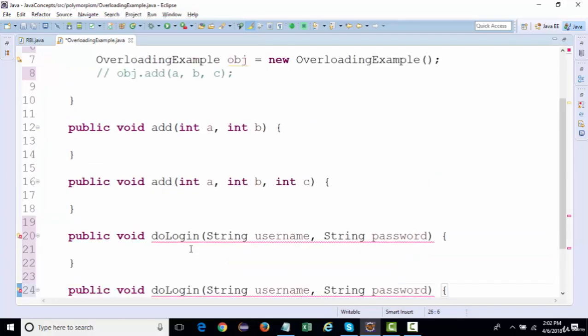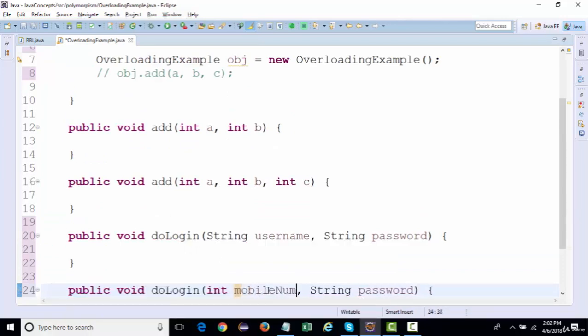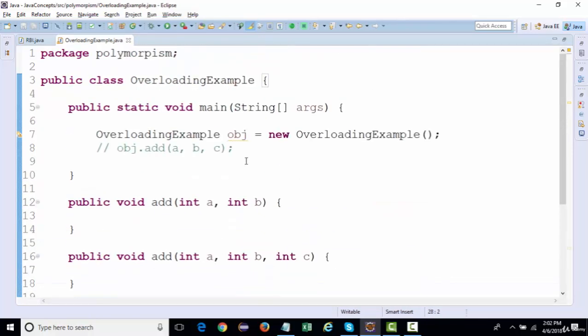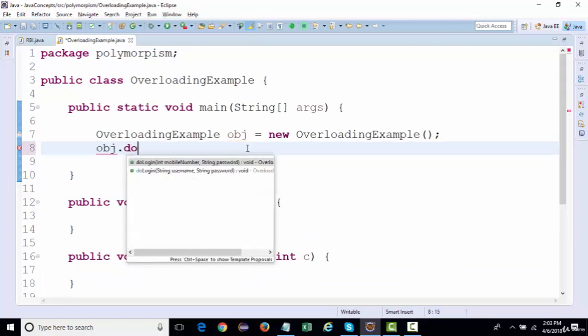Over here we can say int mobile number and string password. So next time you want to log in, you can say obj dot login.